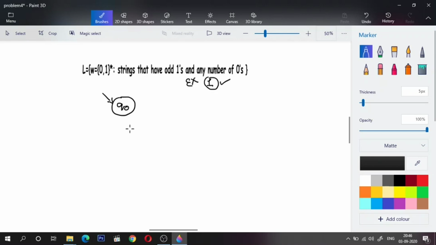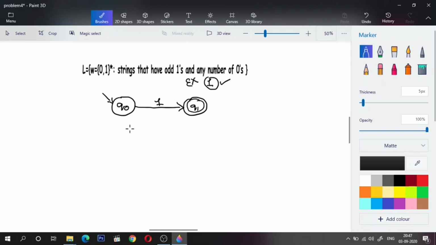So q naught upon 1, what should I do? I will go to a state q1 that should be marked as accepted. Okay. So our skeleton of the DFSM is ready.